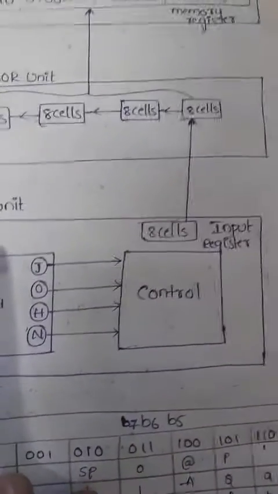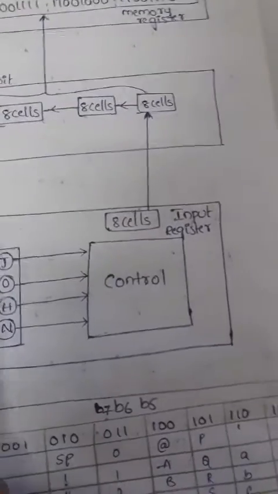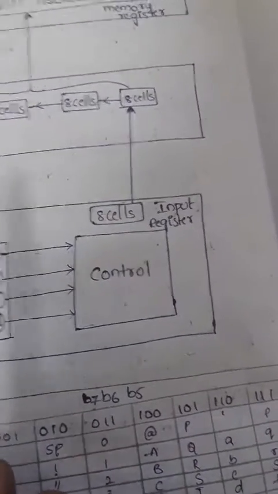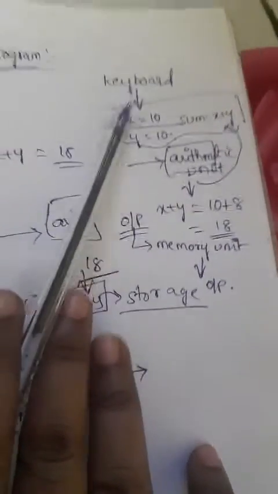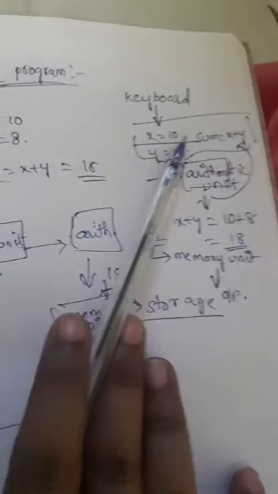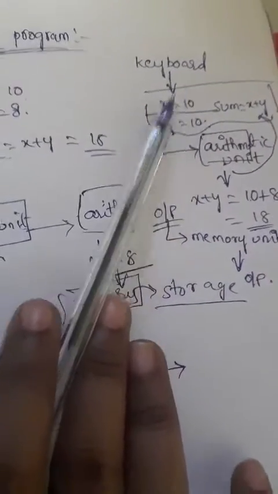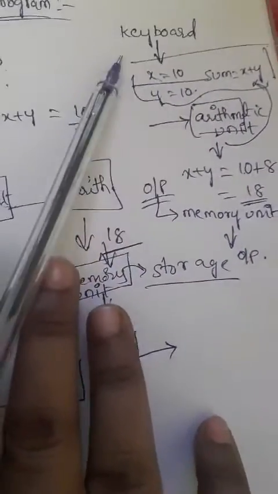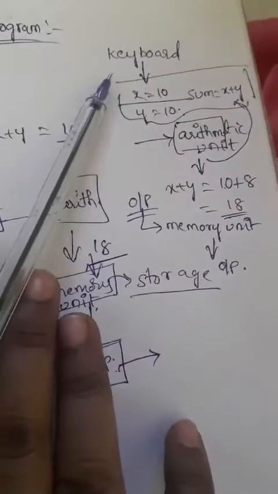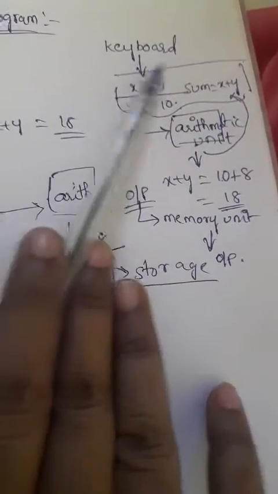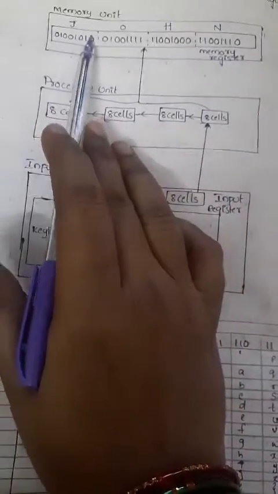Okay, so now we'll see that one by one. Here, first of all, transfer the binary information from a keyboard into a register in the memory unit. I already explained this. Here I am taking just decimal numbers. If you want to take binary information for x equals to, y equals to, how do we transfer that information? This transfers the binary information from a keyboard into a register in the memory unit.